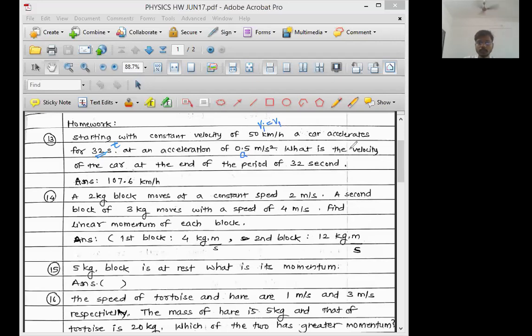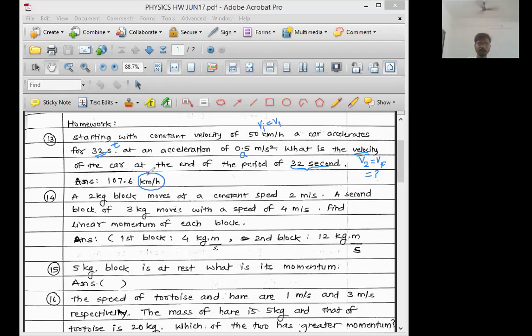What is the velocity of the car at the end of the period of 32 seconds? That means after 32 seconds, what will be the speed, or what will be the velocity? The final velocity v2 or vf is equal to question mark. The final answer is given in kilometer per hour.